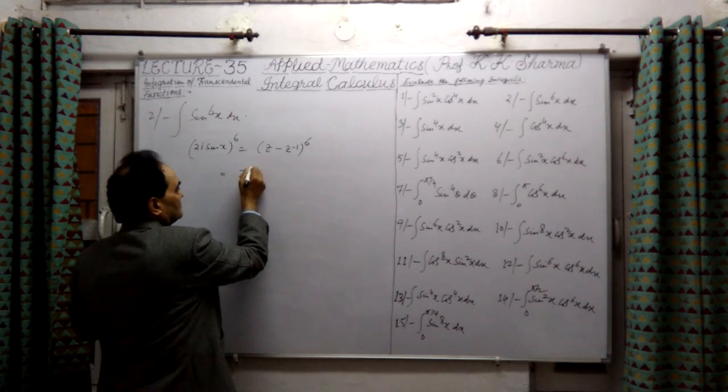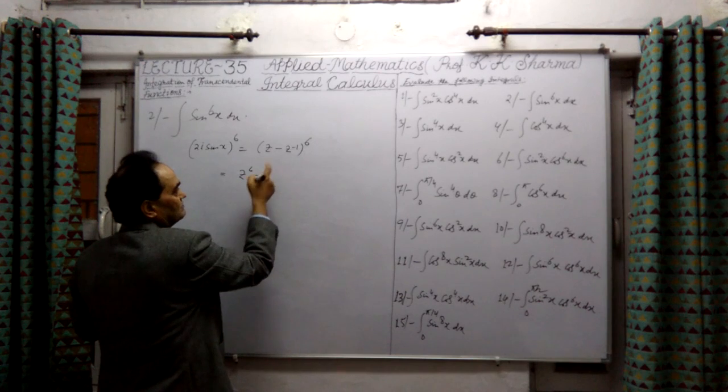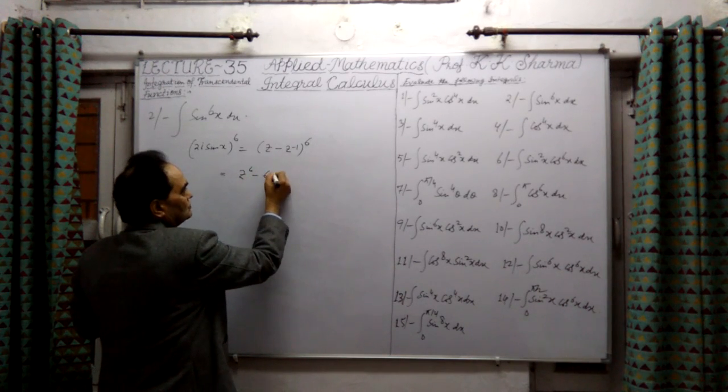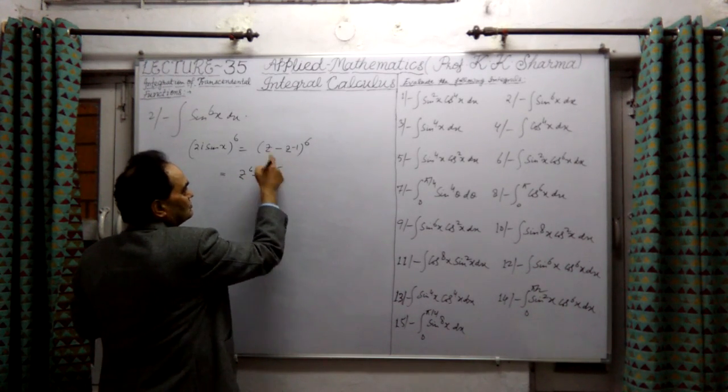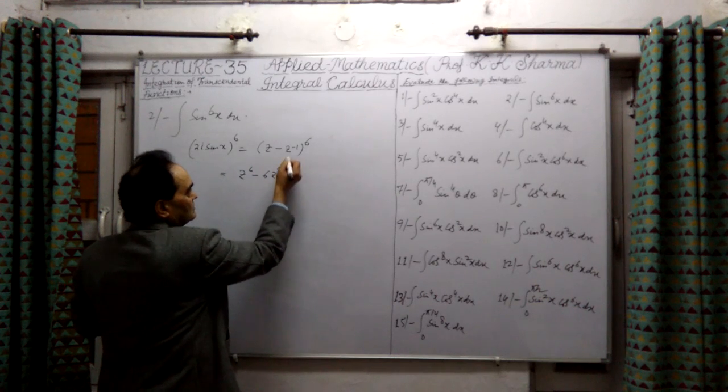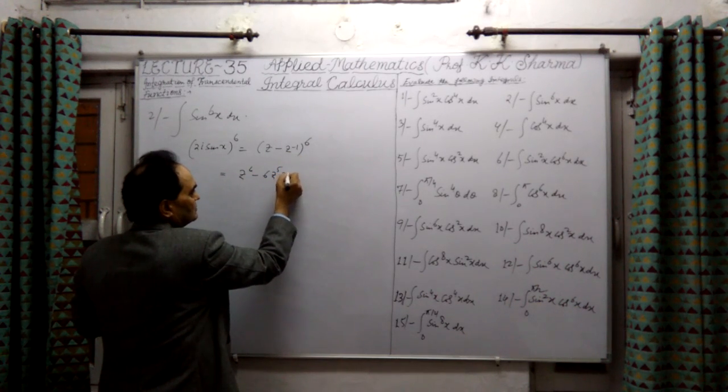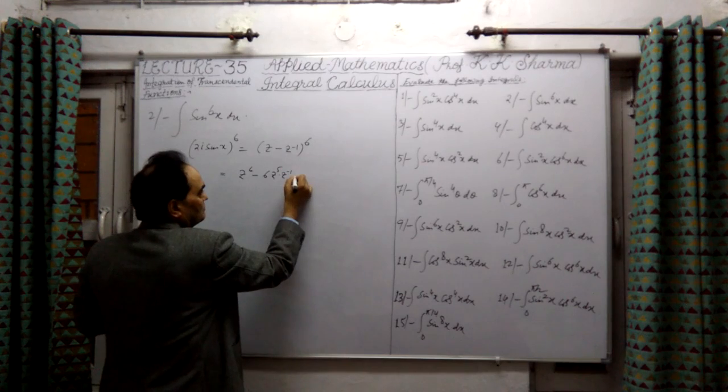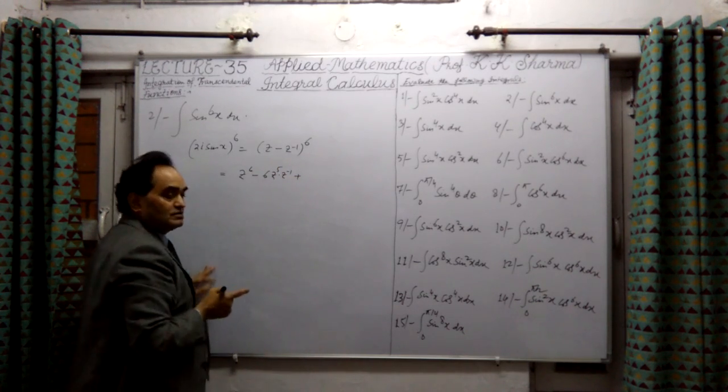This is z to the power 6 minus 6 into z to the power 5, one power lesser than this, and it starts with z to the power minus 1. The sign alternates between negative and positive, because there is a negative sign in between.